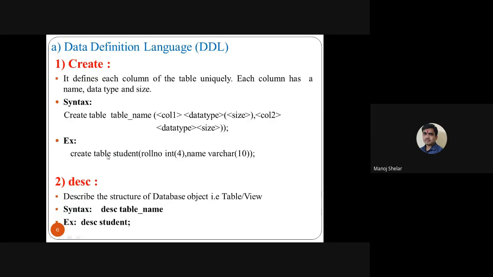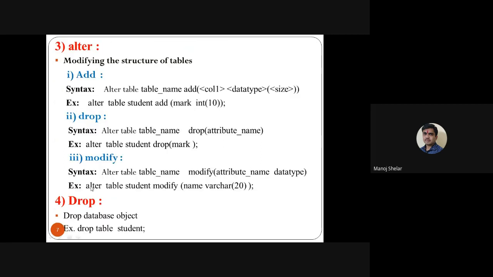Here create table student roll number integer 4 name varchar 10. So here modify this size 10 to 20. Use this command: alter table student modify name varchar 20. So modify the size of the name attribute of the student table. Okay, so in the alter command, three options: add, drop, and modify. Add means add new attribute in existing table. Drop means remove any attribute of the existing table. Modify means modify the size of the existing attribute of the particular existing table.